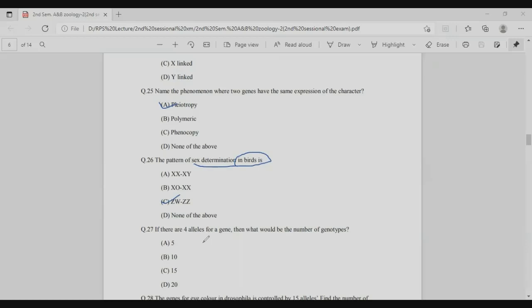Next is, if there are 4 alleles of a gene, then what will be the number of genotypes? The number of genotypes is determined by a formula: n(n+1)/2, right? With the help of this formula, we determine the genotypes, and also with the help of the sum of the integers.